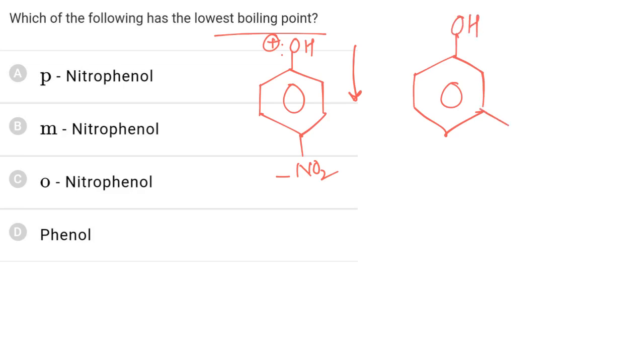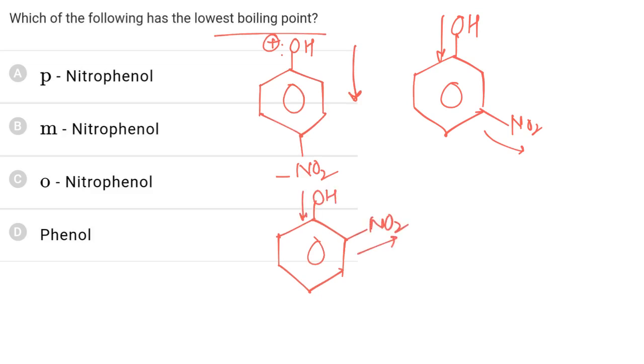Now in metanitrophenol, the resultant vector is again non-zero. In orthonitrophenol, one donating and one withdrawing group are present, while in phenol only OH is present. So minimum dipole moment is present in the case of phenol. So phenol will have the minimum boiling point, and hence the correct answer is D.